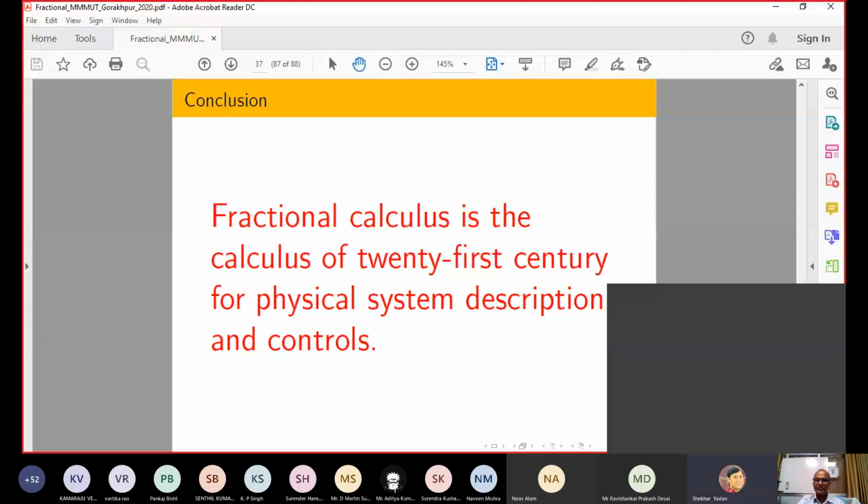Another question I can see from Mr. Sushant Nandan: how does the memory issue work in fractional models? I have already said that suppose I have input and I have output. Whenever we are defining a dynamical system, I have real input and real output, and in between there exists some kind of function, which I can define in different ways. Now suppose my system has certain kind of memory and you use fractional order derivative.